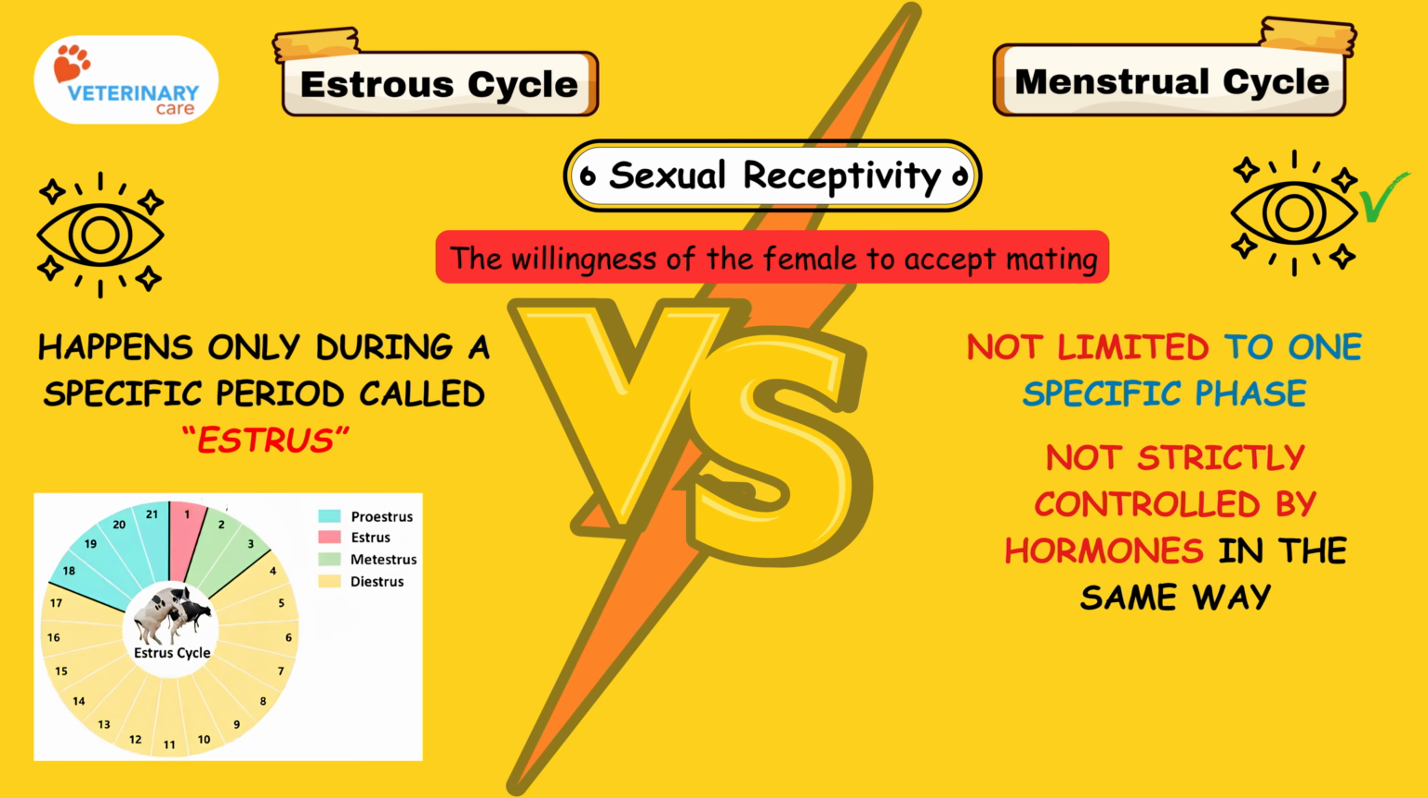Understanding these differences helps us better understand reproductive physiology in both animals and humans.